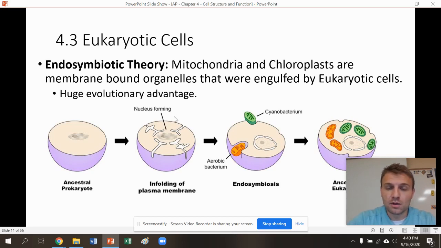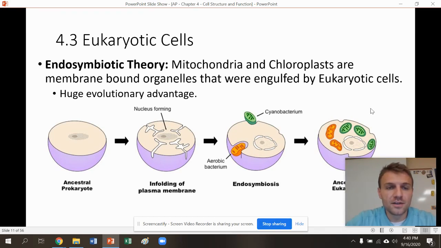So, one concept I want to make sure we understand before going on is, again, the cell has its own membrane. When I say membrane-bound organelles, what that means is the mitochondria and chloroplasts that we're going to talk about also have their own membrane. So there's actually going to be two sets of membranes here, the cell membrane and the mitochondria and chloroplast's own membrane.